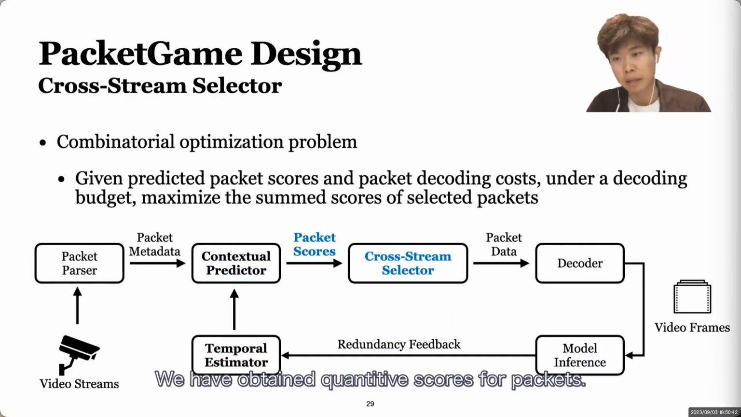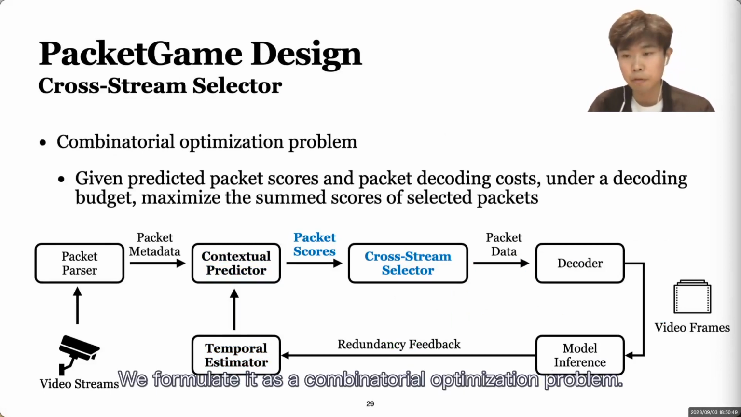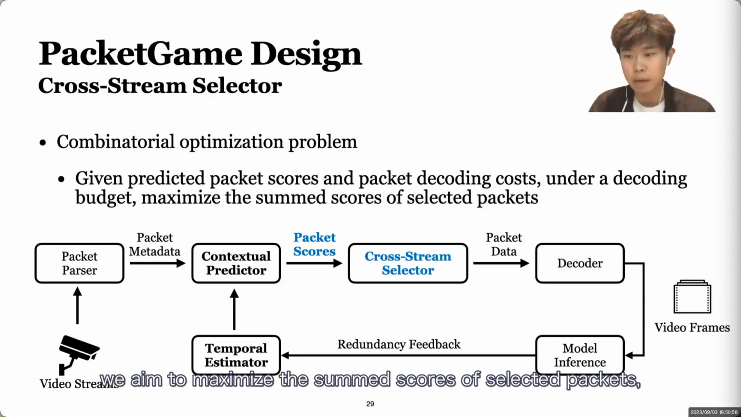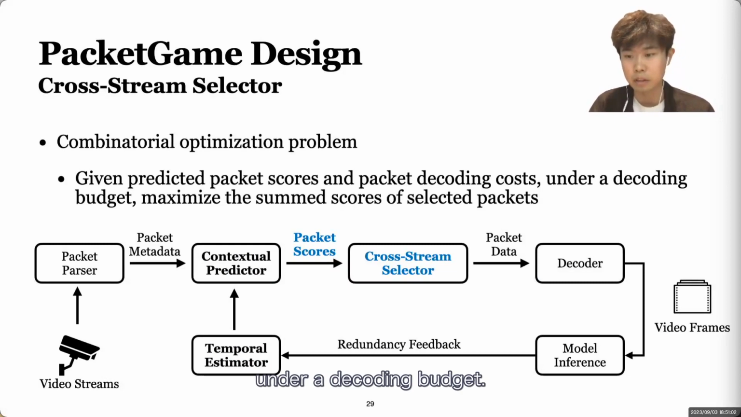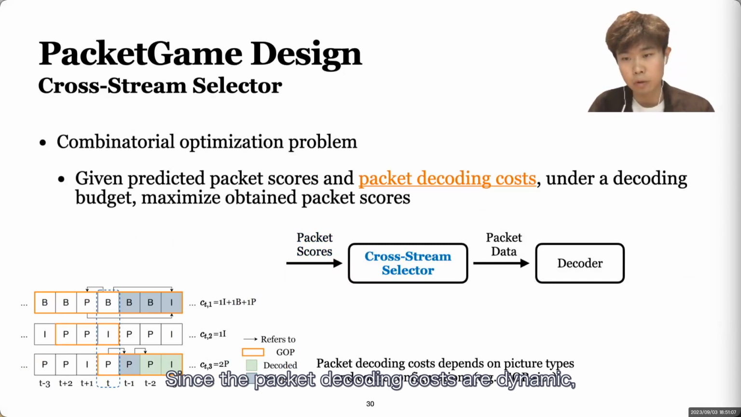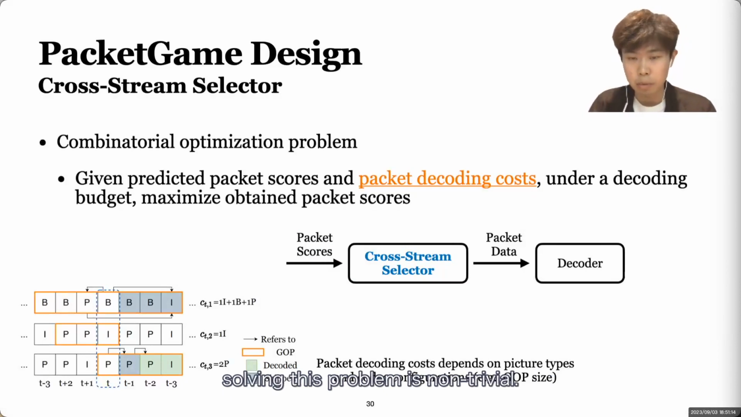Now we have obtained quantitative scores for these packets, and we need to do the cross-stream packet selection. We formulate it as a combinatorial optimization problem. Given the scores and the decoding costs of packets, we aim to maximize the summed scores of selected packets under a decoding budget. Since the packet decoding costs are dynamic, which depends on the picture types and the codec configurations, solving this problem is non-trivial.